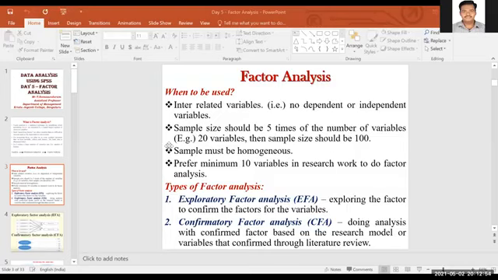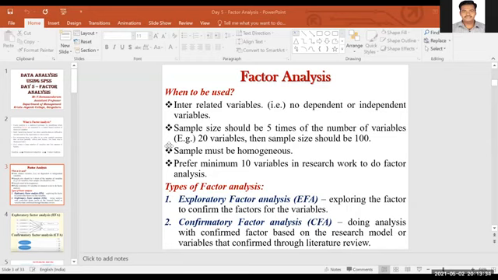Another two important things in factor analysis are EFA and CFA. EFA means you are going to explore the factors, that means you are going to explore which variables are coming under which factor, and how many variables are coming under how many factors. And confirmatory factor analysis means after exploring the factors, finally you will get one output: variables 2, 5, 6, and 10 should come under factor 1, variables 1, 3, 9, 10, 11 should come under factor 2. After doing a factor analysis, you will get an output table where you can confirm your factors.